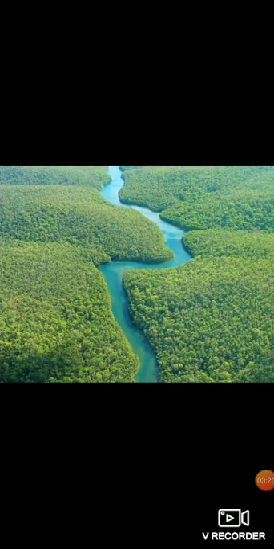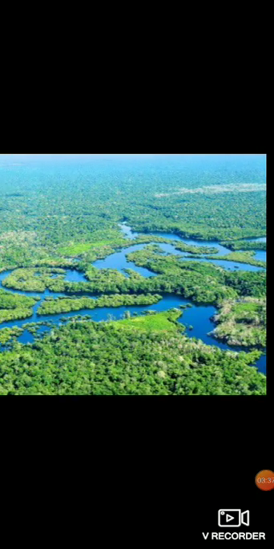Another special feature about the Amazon forest is that it is called the lungs of the earth, because it is believed that the Amazon forest absorbs quite a bit of carbon dioxide from the earth's atmosphere. That is why the Amazon rainforests are known as the lungs of the earth.